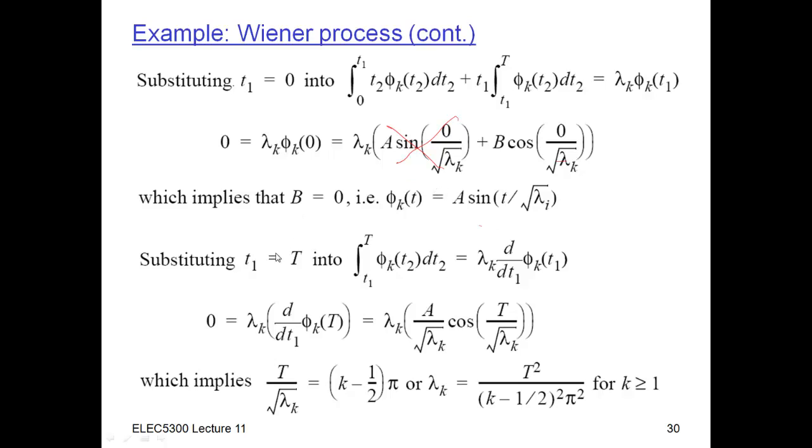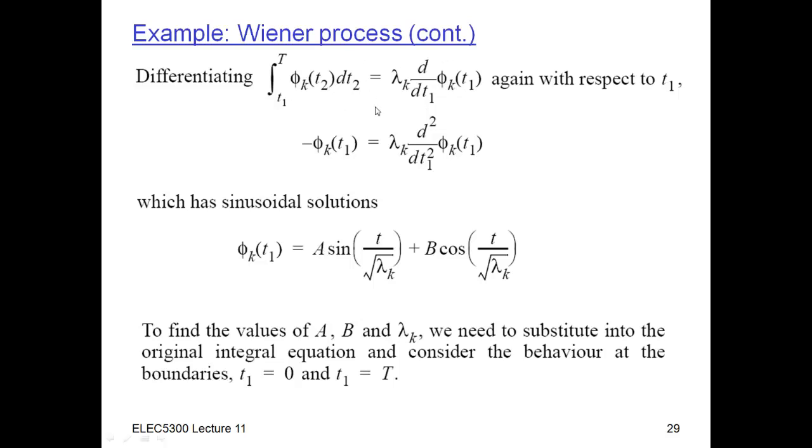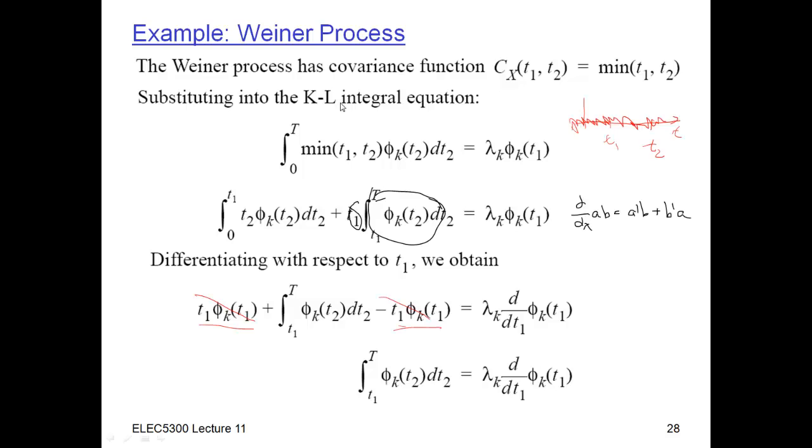Now I'm going to substitute t1 is equal to t into this equation here. When I do that, I get an integral from t to t, which is 0, so this whole thing will knock out. Oh, sorry. I'm not going to use this equation here, I'm going to use this equation here. This equation was what I got from differentiating that thing once.